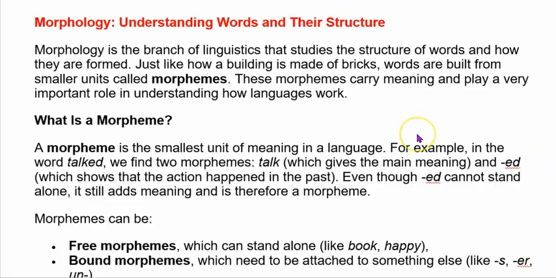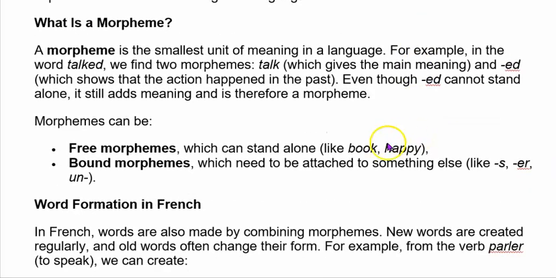What is a morpheme? A morpheme is the smallest unit of meaning in a language. For example, in the word talked, we find two morphemes: talk, which gives the main meaning, and ed, which shows that the action happened in the past.